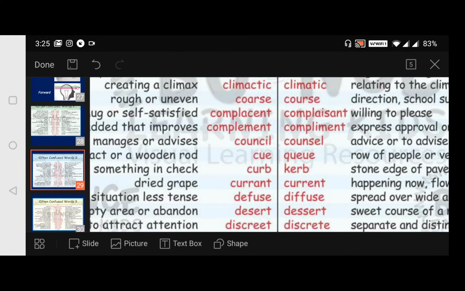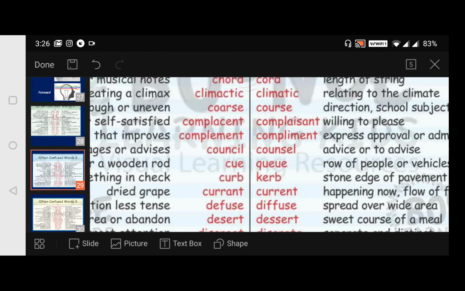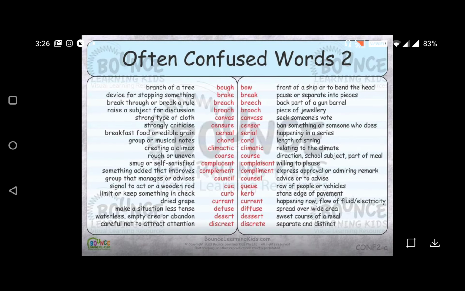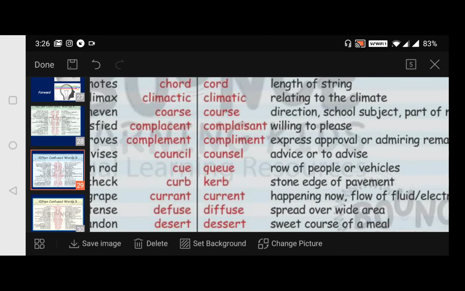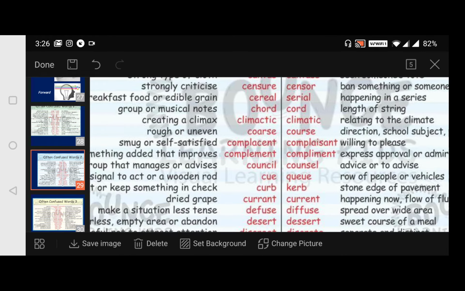And then complacent, in the sense, smug or self-satisfied is a complacent personality. Then complacent, willing to please. Next, coming to council.